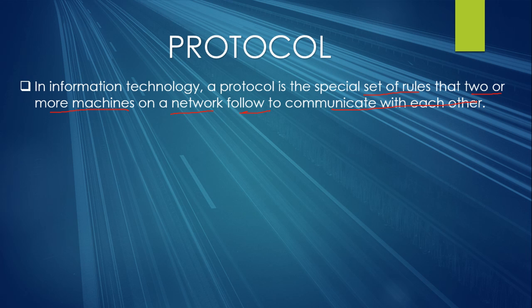According to the statement given here, the protocol is basically a set of rules and regulation. These rules and regulation must be obeyed by the machines on a network, and they follow these rules to perform communication with each other, right?